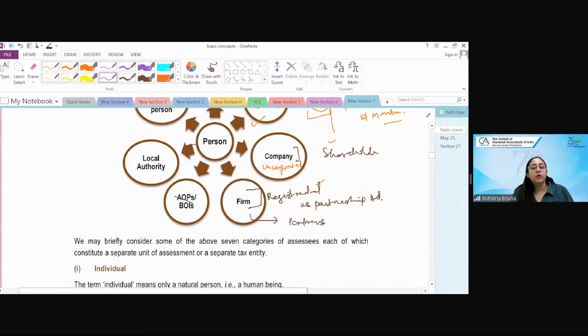Now, firm would be registered as per the Partnership Act. Firm का अगर technical meaning बने तो वो होता है it's a partnership is a relationship between two or more person who agree to share the profits of business carried by all or one of them acting for all. Okay? Sorted? Though partnership deed के through you run into a partnership firm. But you have to submit the deed with the income tax once in your first year of return, and you then carry on the business, and then any changes are there, you have to tell it to the income tax authorities.